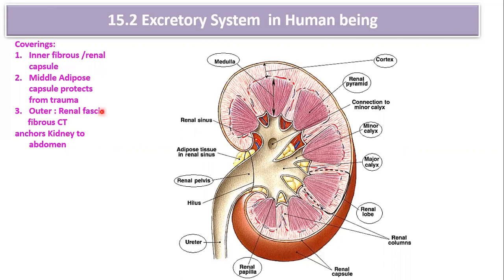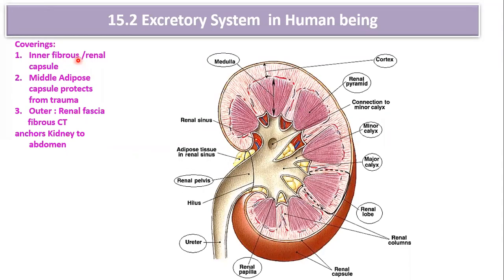So there are three layers. The outer layer is called renal fascia, made up of fibrous connective tissue, which helps to connect the kidney to the abdominal wall and surrounding tissue. The second layer is called adipose tissue, the middle one, which protects the kidney from mechanical injury; it acts as a shock absorber. Then the innermost layer is called the renal capsule, made up of a smooth, transparent, fibrous membrane, which is continuous with the ureter.